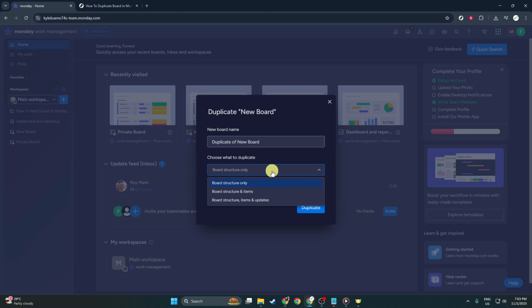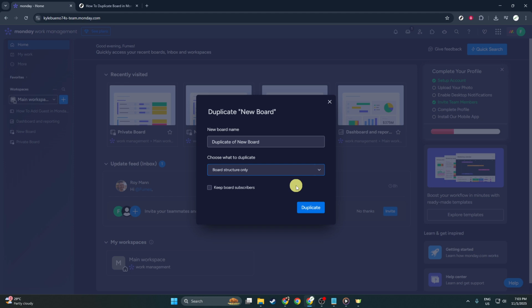Monday.com provides several structure options, allowing you to customize how the copy should look. Tailoring the structure at this stage will ensure the board meets your new project's requirements right from the get-go. Take your time with this and consider what configurations align best with your goals.